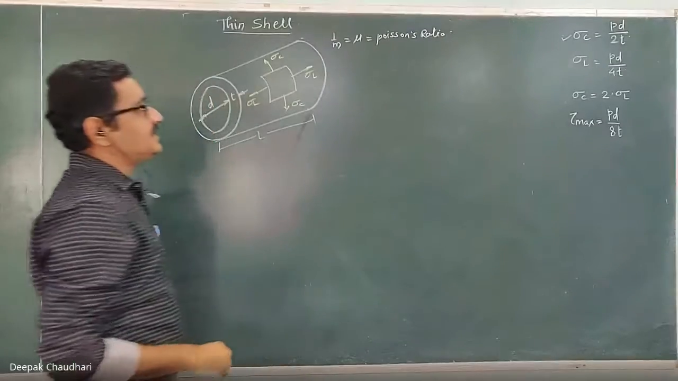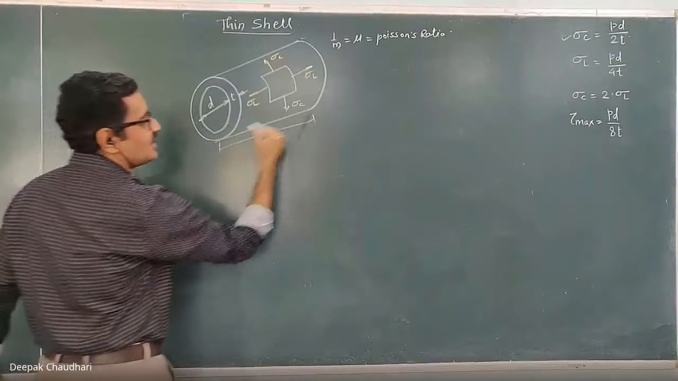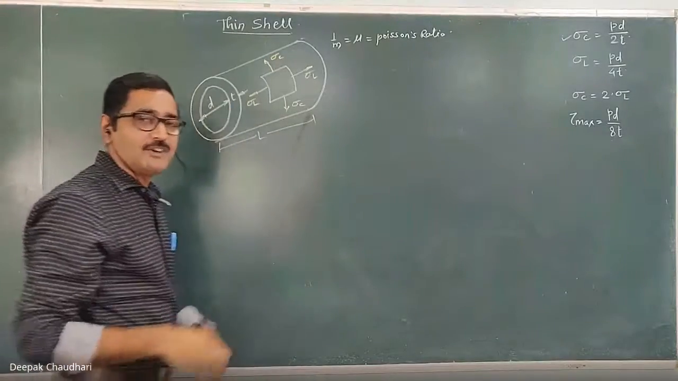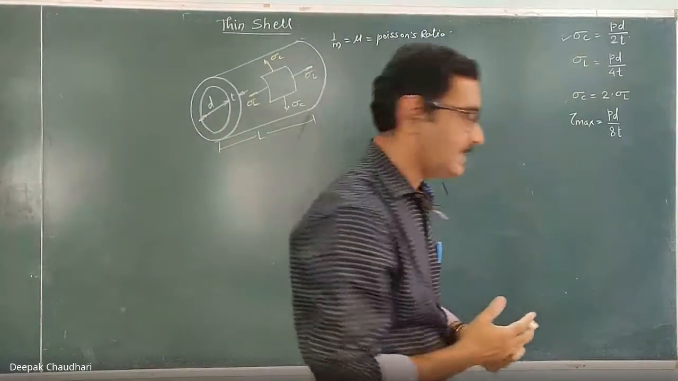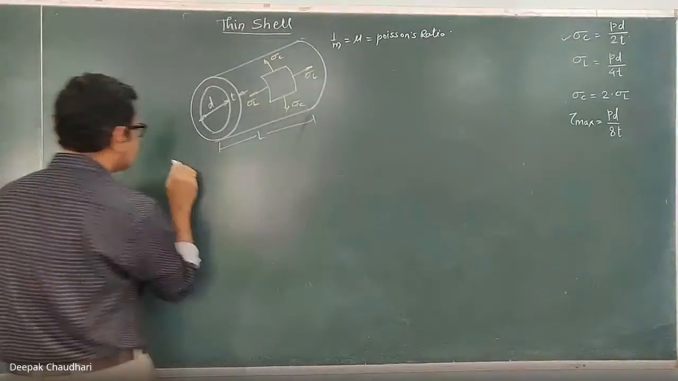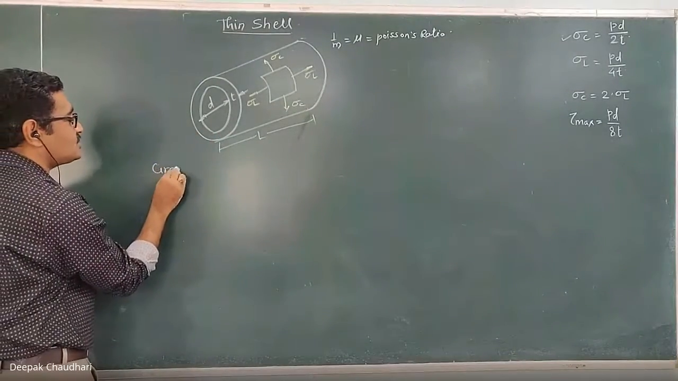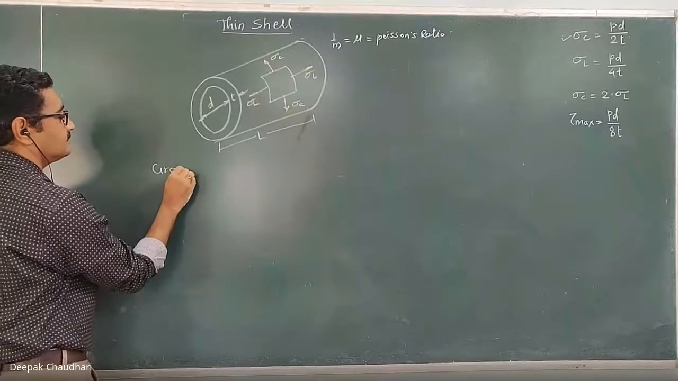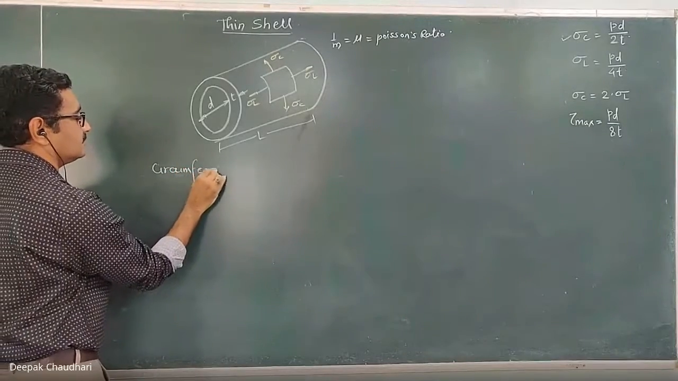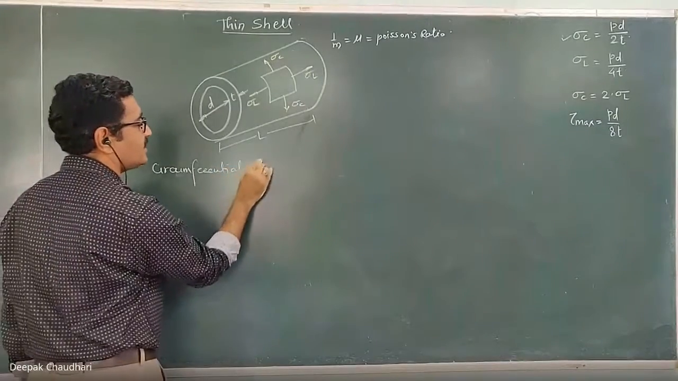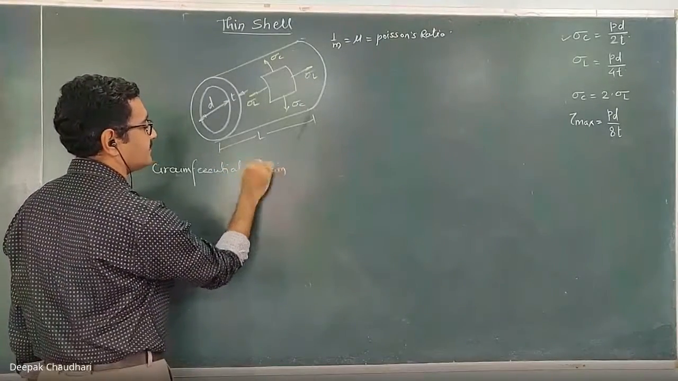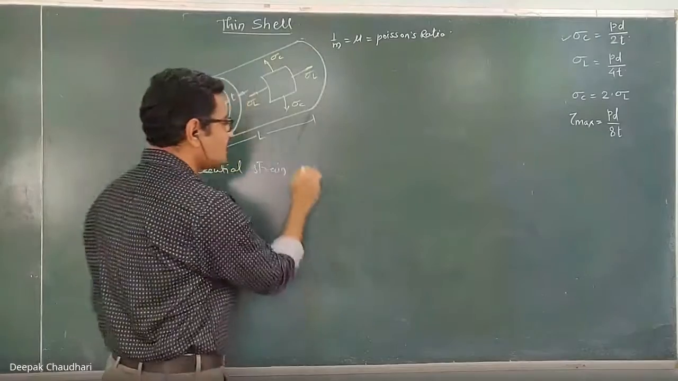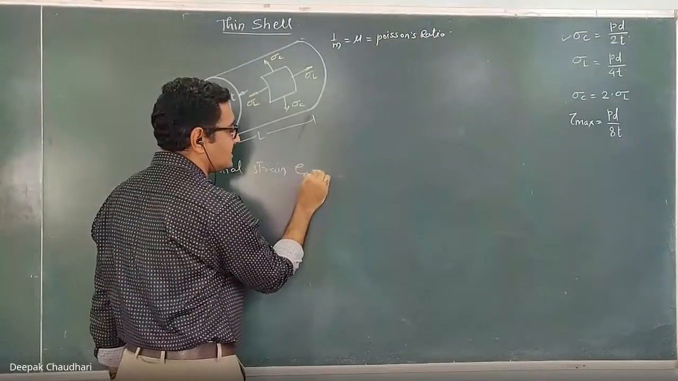Now, because of this internal pressure, we have to calculate what will be the change in length, the change in diameter, and the change in volume. So, to calculate that, first we calculate the circumferential strain. How much is the circumferential strain? I am going to denote it E suffix C.